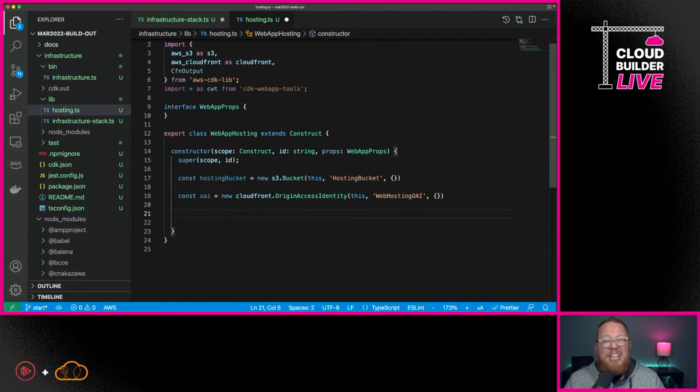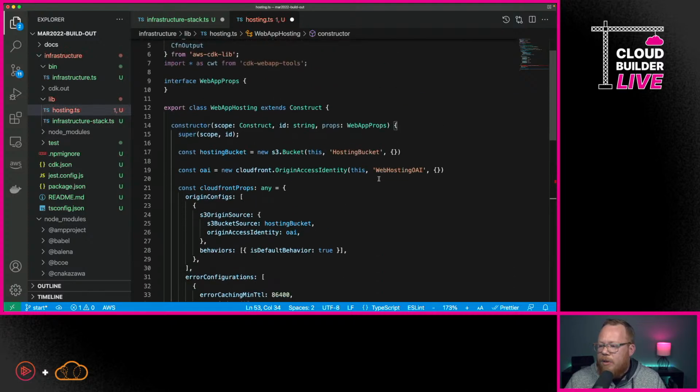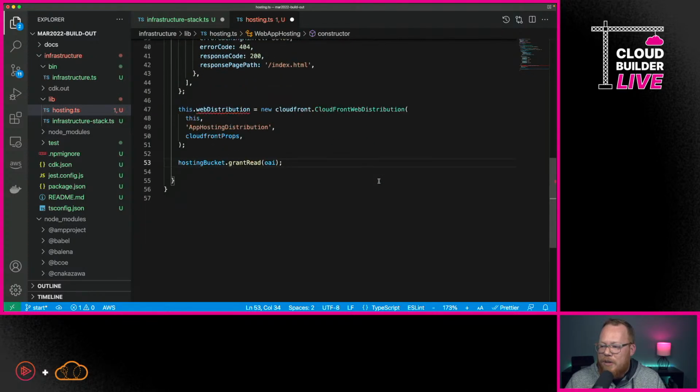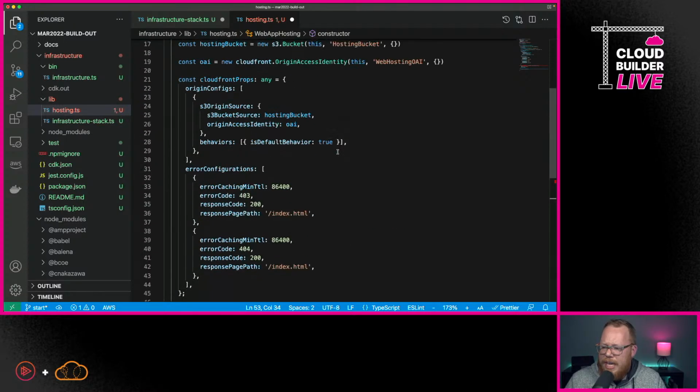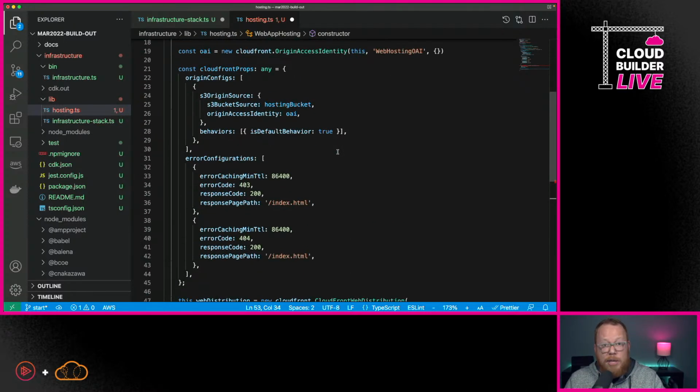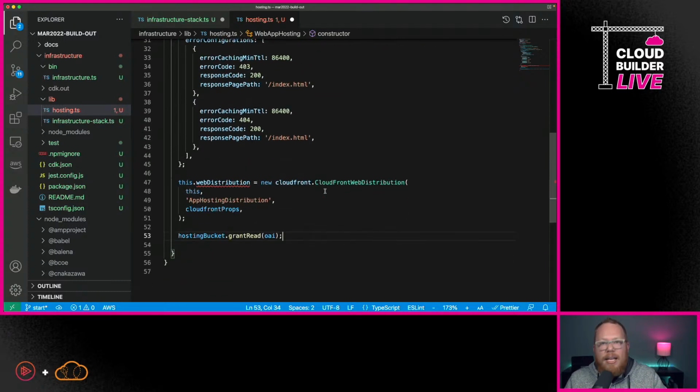Now, the next thing that we're going to do is we're going to create what's called an Origin Access Identity, or OAI. Now, I realize some of this might be concepts you're not familiar with because these are all about deploying with CloudFront, and you might not have experience with CloudFront. Not a problem, but just understand how we're creating the resources, and then you can go into the CDK docs and learn about this more. Now, the next thing we're going to do is we're going to have a good amount here of CloudFront configuration. Not CloudFormation, CloudFront configuration. And this is really all about how we're configuring this content delivery network to deliver our React application.